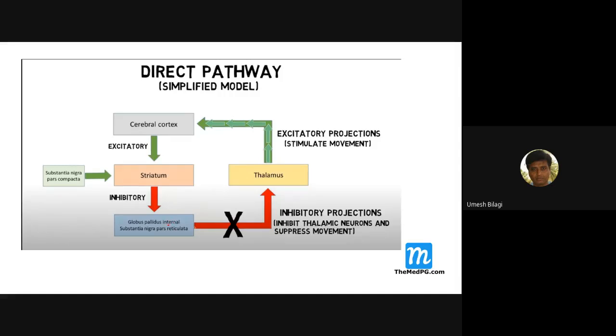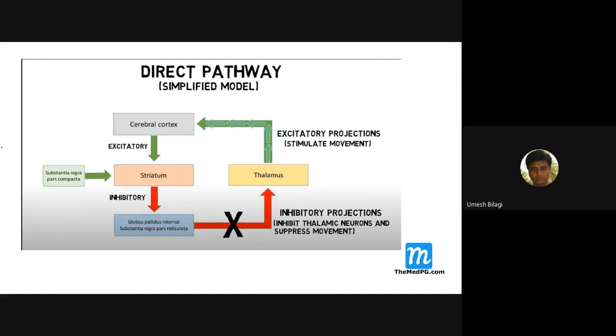Because they inhibit, the globus pallidus internal gives less inhibition to the thalamus, as its own GABA based fibers are inhibited.